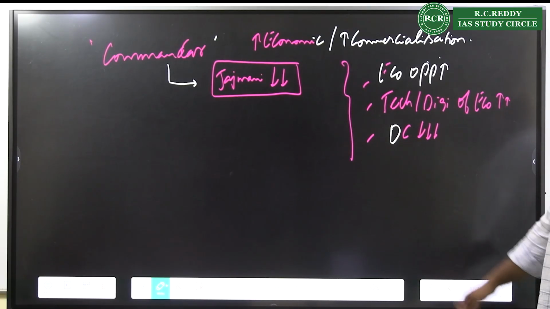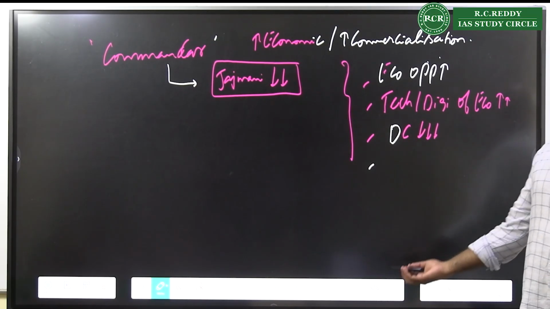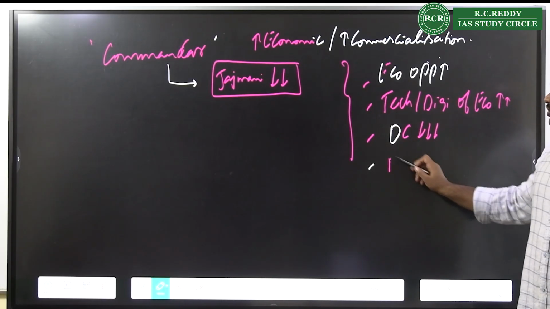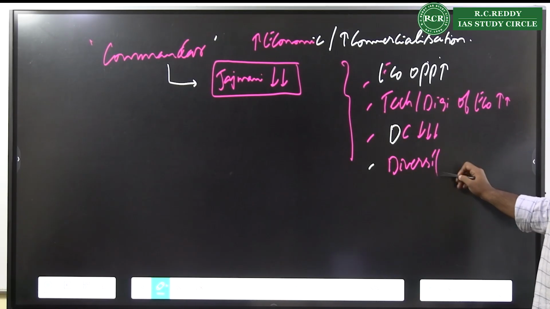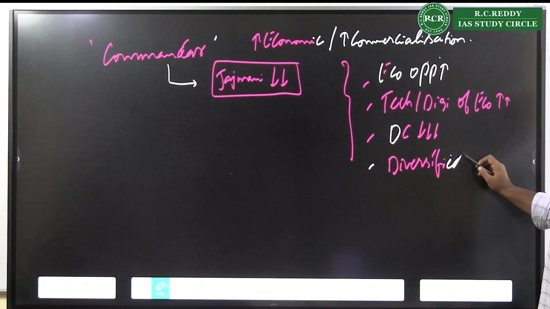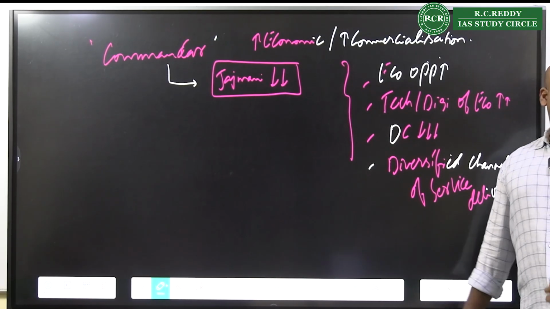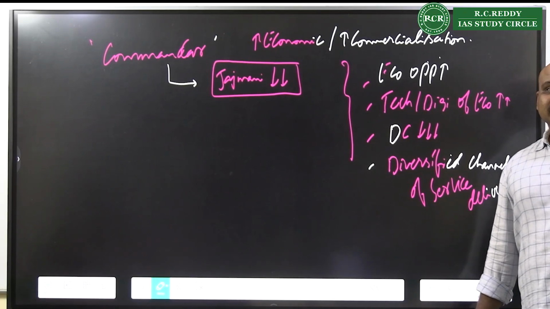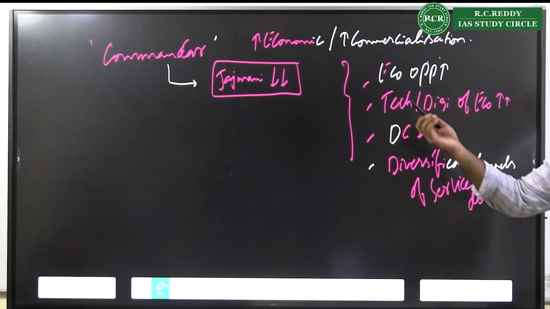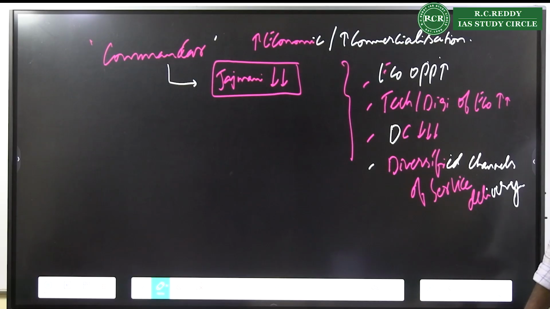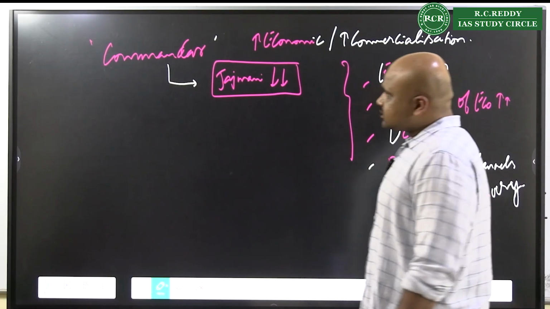You also see the Jajman need not depend upon Kamin because you have diversified channels of service delivery. So that is another important dimension which has to be written with respect to the Jajmani system. That is one simple understanding of the Jajmani system.